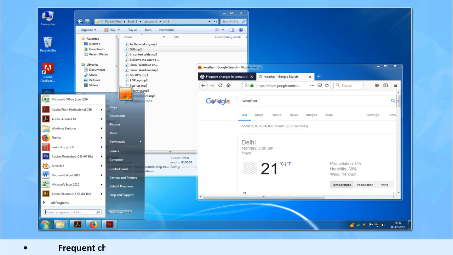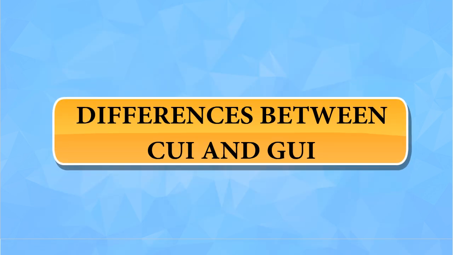Frequent changes. As the working environment is updated on a very frequent basis, the user needs to understand the new changes every time after addition or removal of features in the previous version. Differences between CUI and GUI. There are several differences between CUI and GUI which are discussed below.